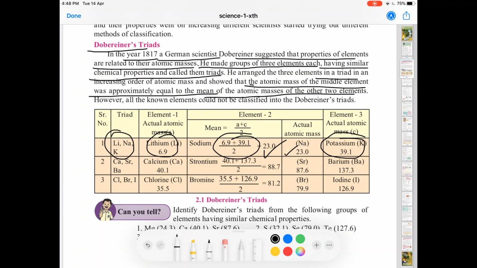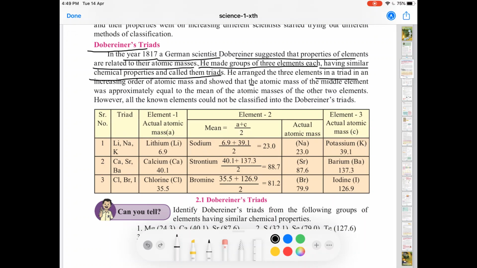Now did you get it? Let's look at the statement again. The atomic mass of the middle element is approximately equal to the mean of the atomic masses of the other 2 elements. Okay, very important part of the statement. He showed that the atomic mass of the middle element was approximately equal to the mean of the atomic masses of the other 2 elements.